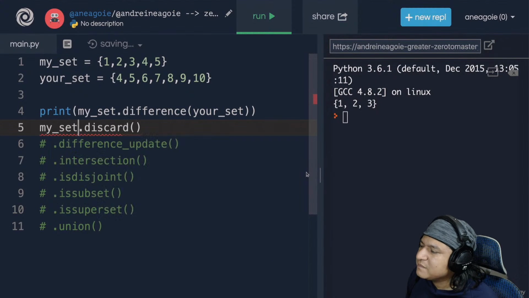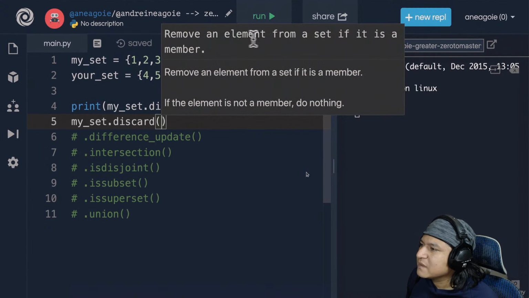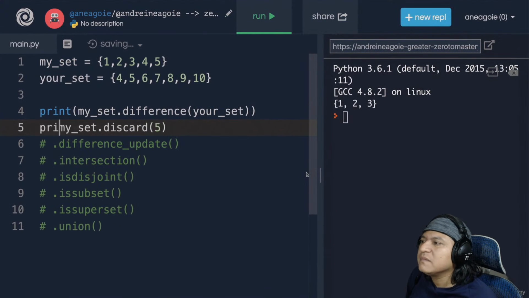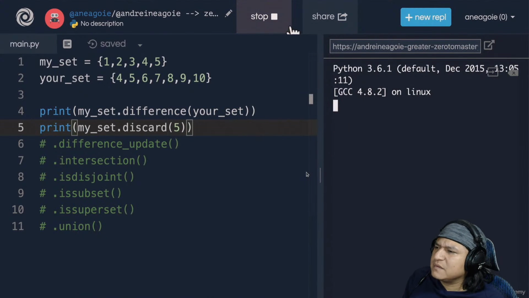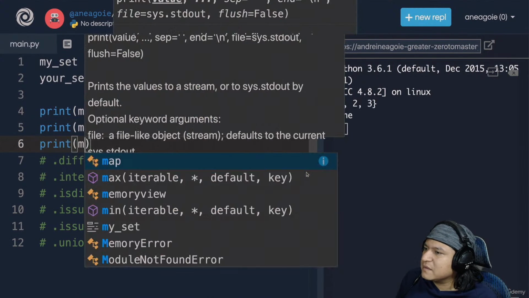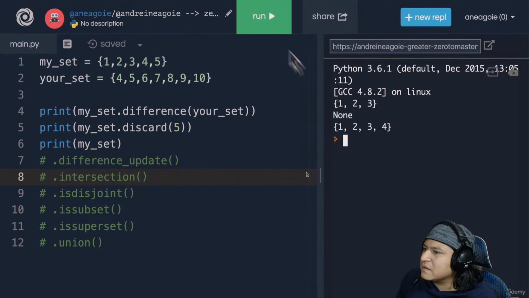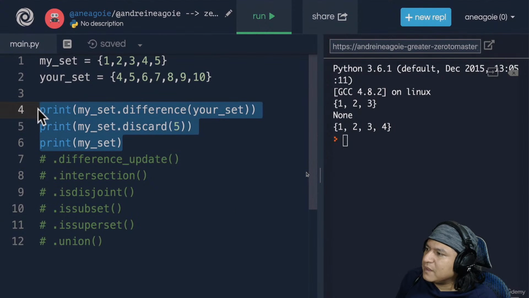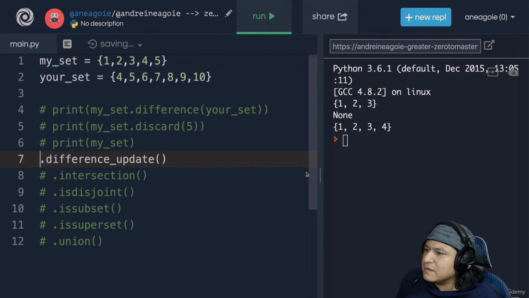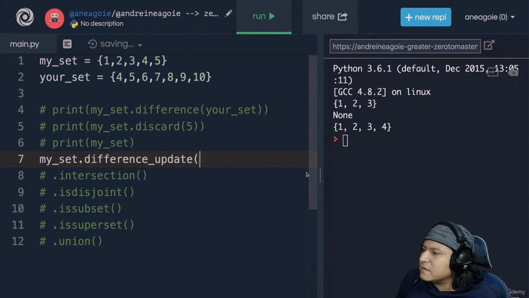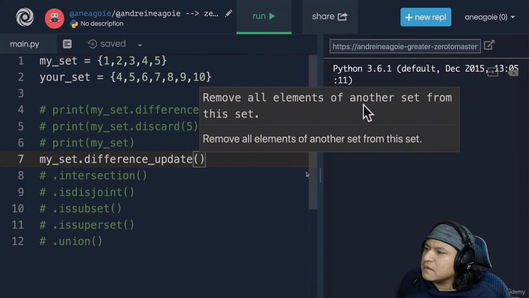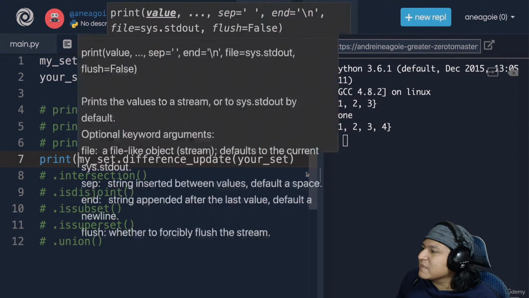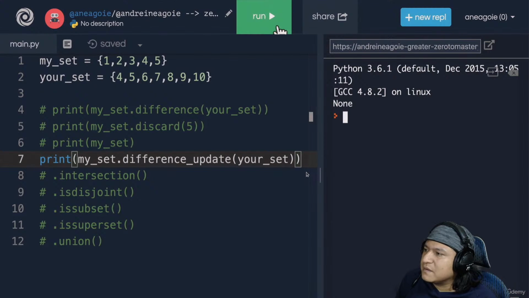Discard. Again, if we do my set dot discard, it says it removes an element from a set if it is a member. So here we can say discard 5. And if I print my set and click run, I get none. But if I print here my set and click run, I get 1, 2, 3, 4 because we just discarded 5. It modifies our set. Just to keep our working space clean, I'm going to comment these out. Next is difference update. So I'm going to say my set, and then once again, let's see what difference update does. Remove all elements of another set from this set. So if I do your set here, and once again I print and click run, I get none because it just modifies my set.